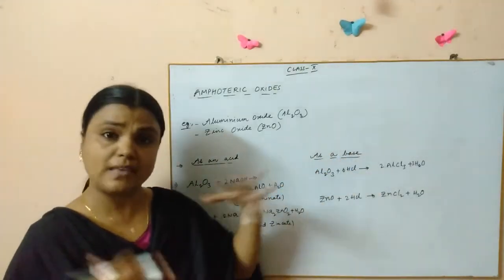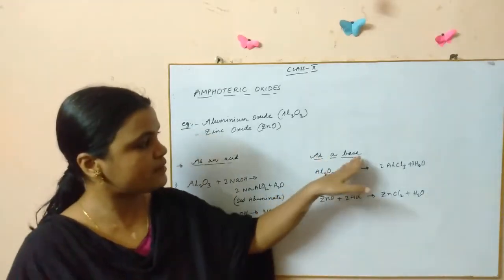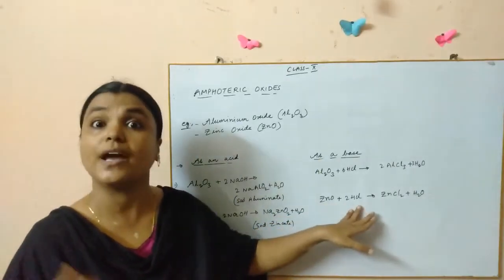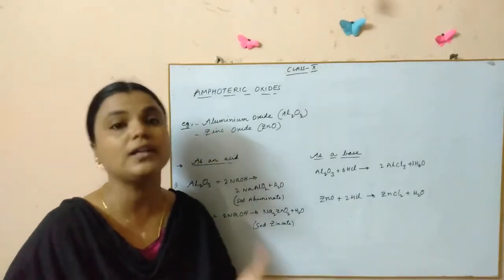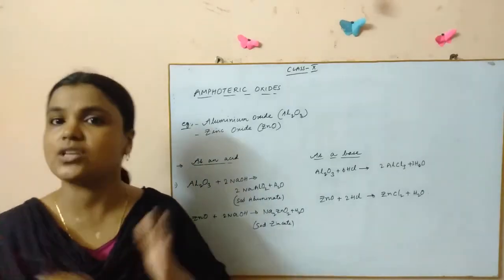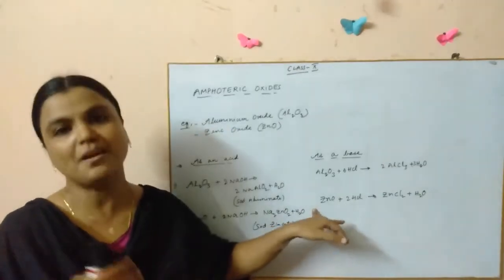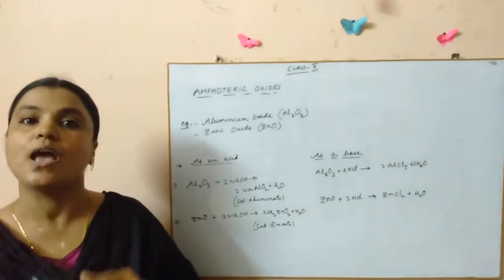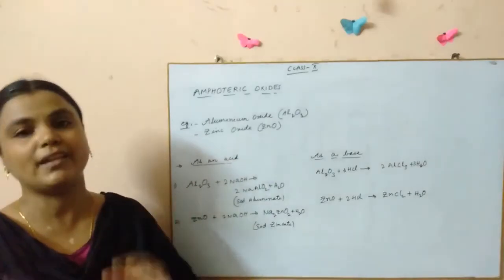Coming to the basic properties, how is zinc oxide showing basic properties? Sometimes it behaves as a base too. This is an example for that. Zinc oxide reacts with hydrochloric acid, a very strong acid, and forms zinc chloride, which is a salt, and water is released, showing that neutralization has happened. So neutralization can happen only between an acid and a base, one of which is an acid and the other should be a base. So by this we can say that aluminium oxide and zinc oxide, both of them are categorized as amphoteric oxides.